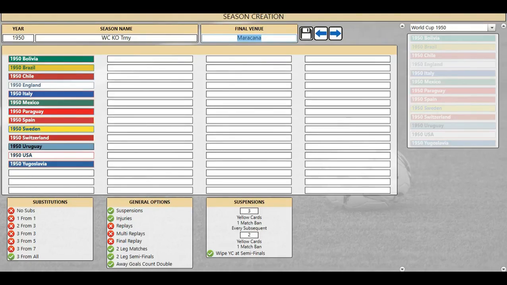It's Jeff Cutter Diamond. Welcome to another classic soccer knockout tourney, and we are doing the 1950 World Cup knockout tourney with Bolivia, Brazil, Chile, England, Italy, Mexico, Paraguay, Spain, Sweden, Switzerland, Uruguay, US, and Yugoslavia. The 13 nations that did compete in the 1950 World Cup. There were a couple of teams like France and India and Scotland that didn't want to play in the World Cup for some reasons. France I'm not too sure about.